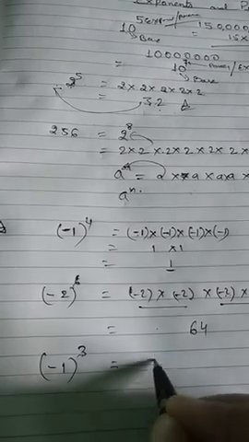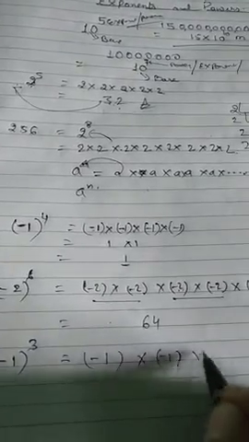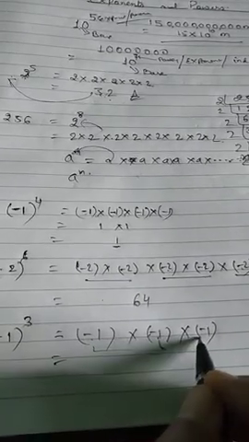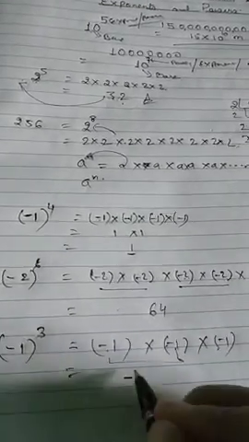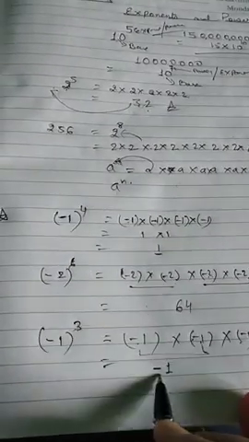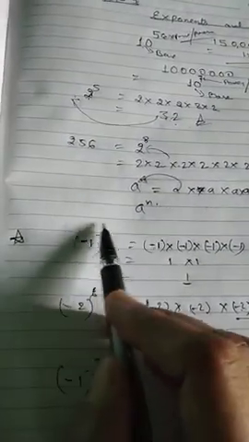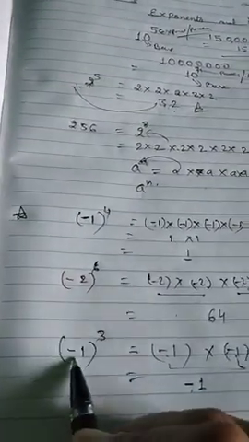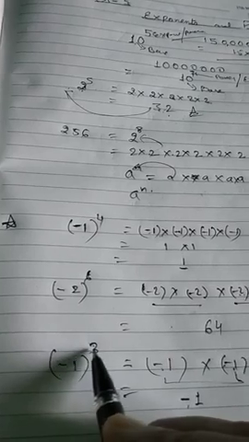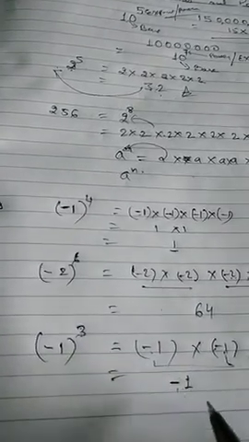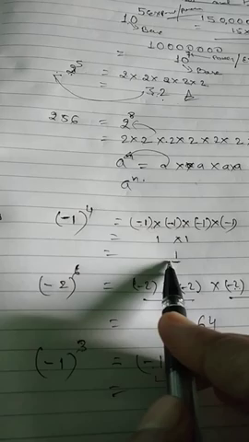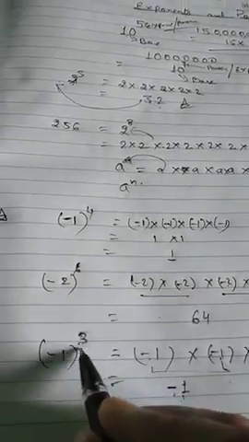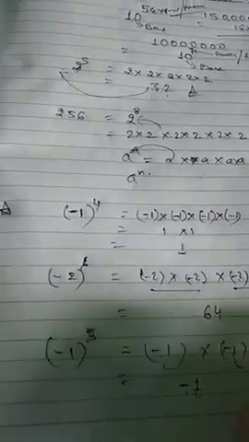But if I take a negative number whose power is odd, 3 is an odd number, so what will we see? Just see what we get here: minus minus plus, but then plus minus is minus. We will always get the answer negative. So whenever a negative number has an even power, we get a positive answer, but when a negative number has an odd power, we get a negative answer. Here positive answer, here negative answer. Always, for any odd number like 5 also, we get a negative answer.